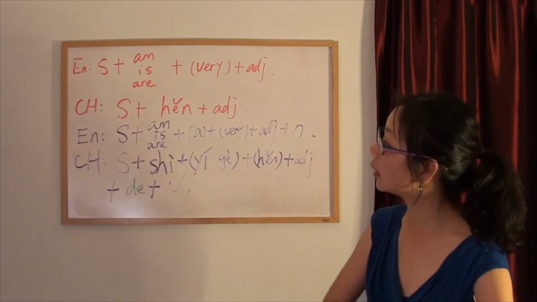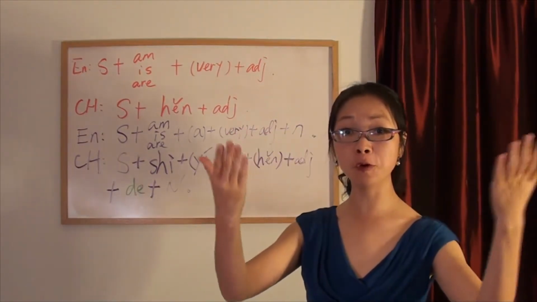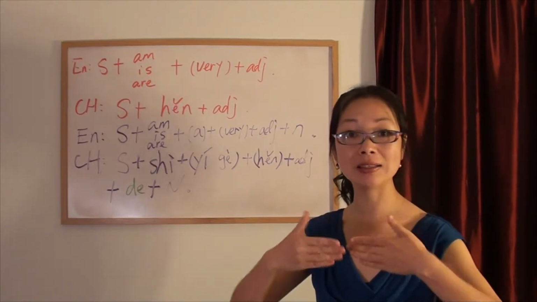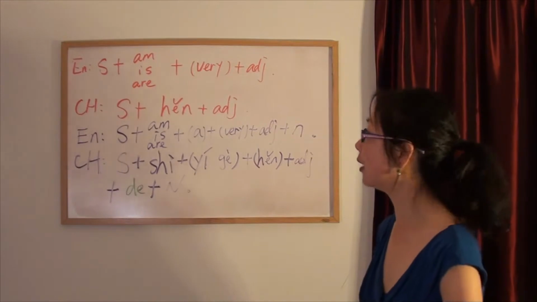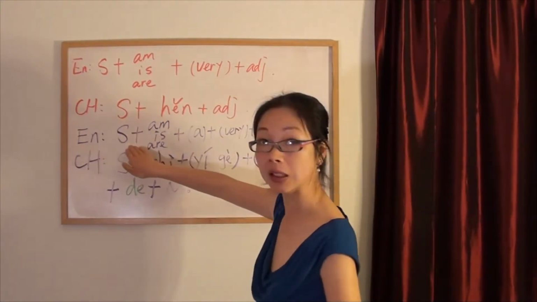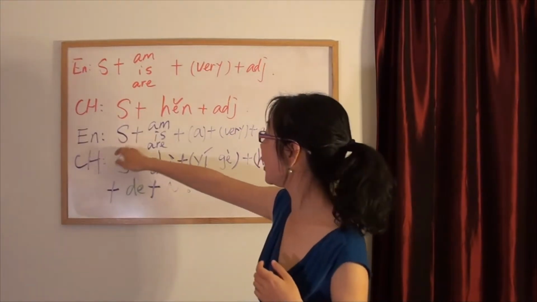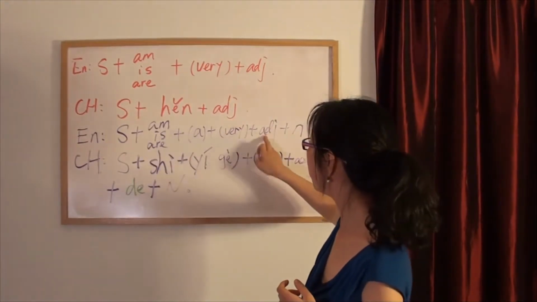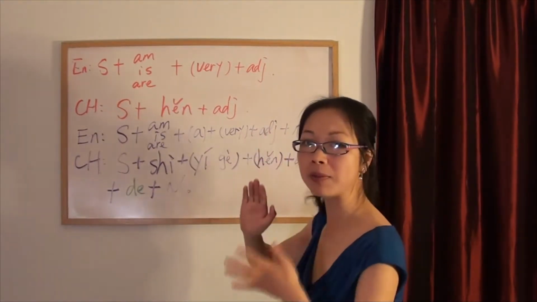Sentence number 1. She is a beautiful teacher. Think about it: is this sentence pattern this one or this one? Yes, it's the purple sentence pattern, right? She is a beautiful teacher. Let's translate everything there. Just to remember.